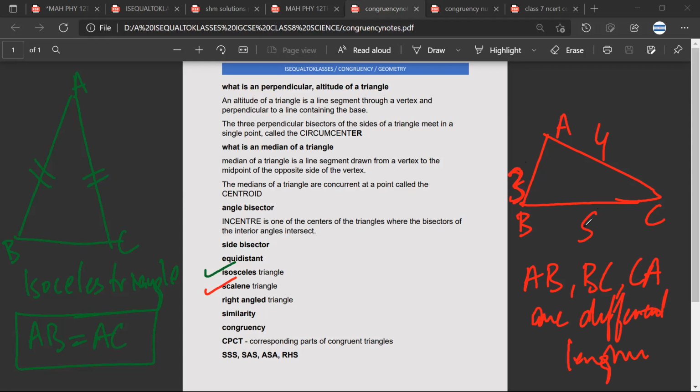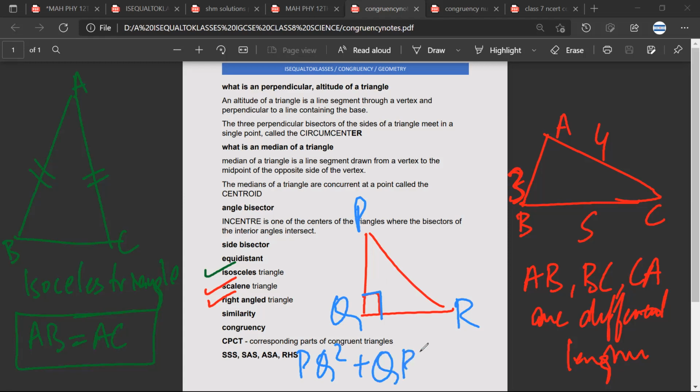Then you will have something called a right triangle. A right triangle is one where one of the angles is 90 degrees. And if you remember the previous lectures, you'll understand that it is only in right-angled triangles that the Pythagoras theorem is applicable.